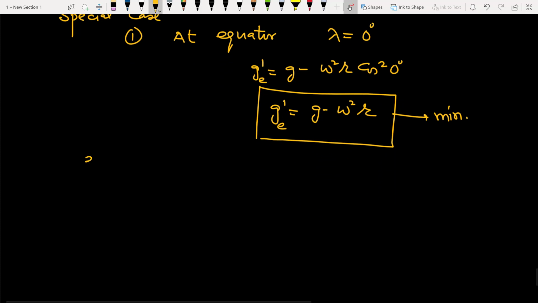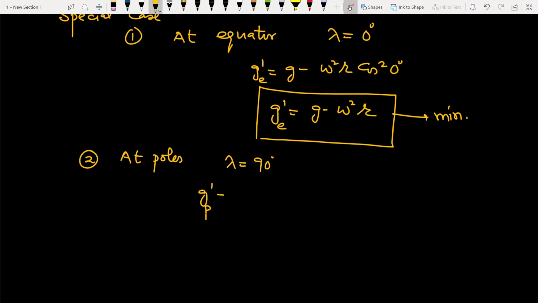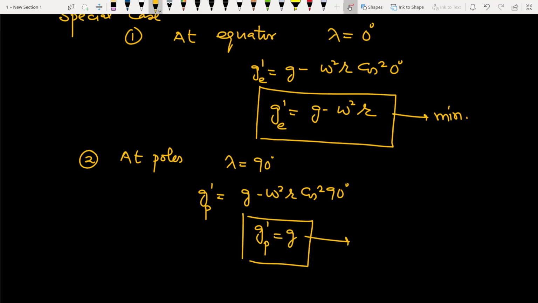Now at poles, lambda is equal to 90 degrees, so g dash at poles, it will be g minus omega square r cos square 90 degree. Cos 90 is 0, so it is equal to g, and this is the maximum value.